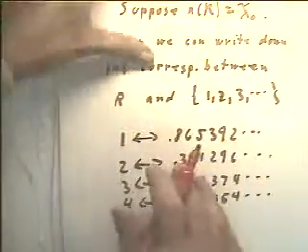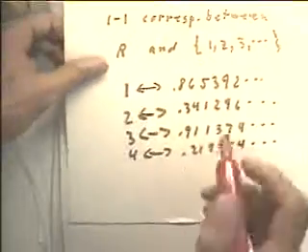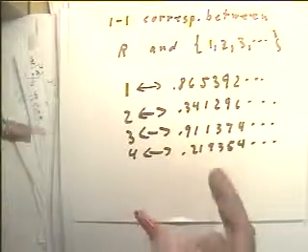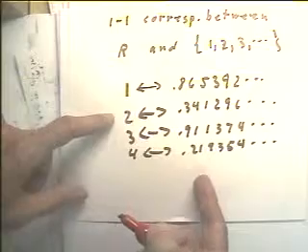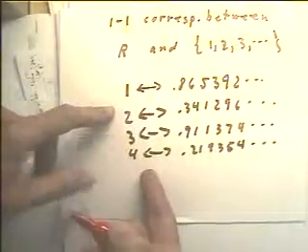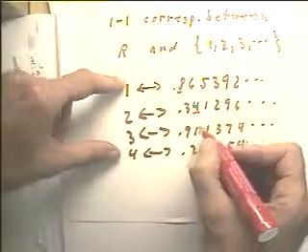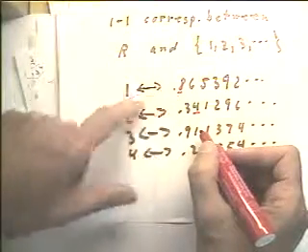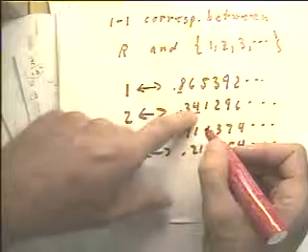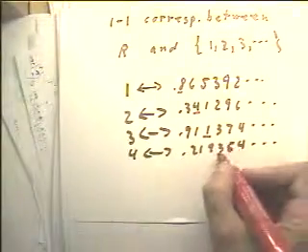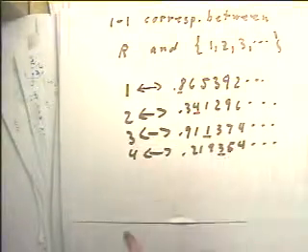I'm going to construct a new number, one that can't be on this list. If I can construct a real number that can't be on this list, then I've proved that you can't do this. You can't enumerate the things. Now I'm going to underline the first decimal under the first number, the hundredths place under the second number, the thousandths place under this one, the fourth place under this one.